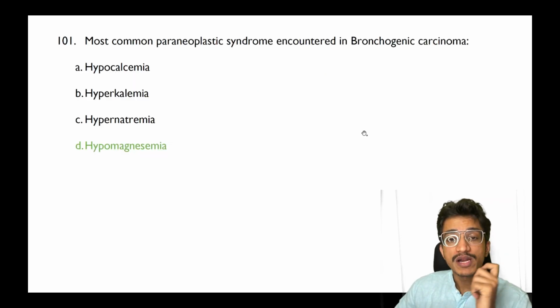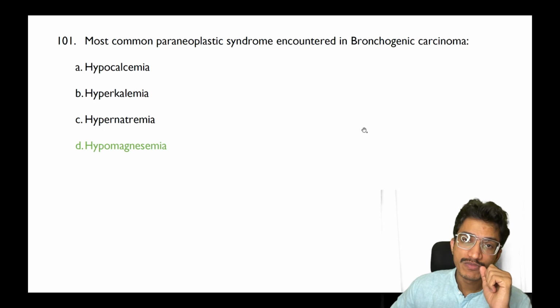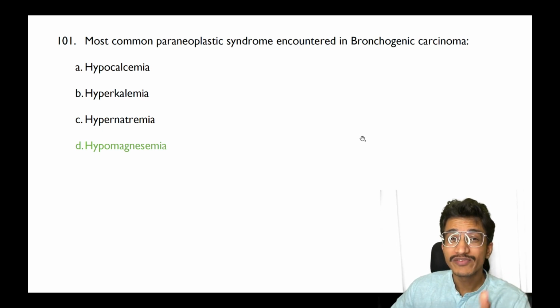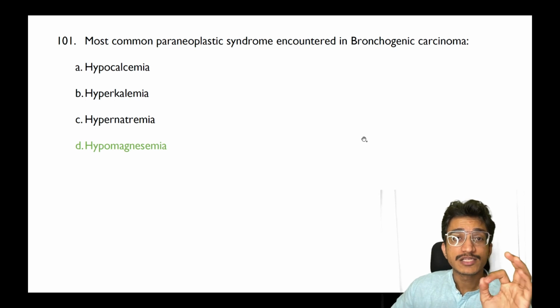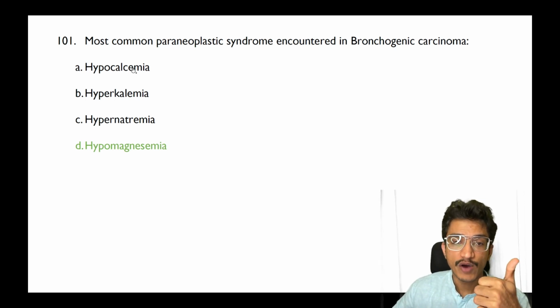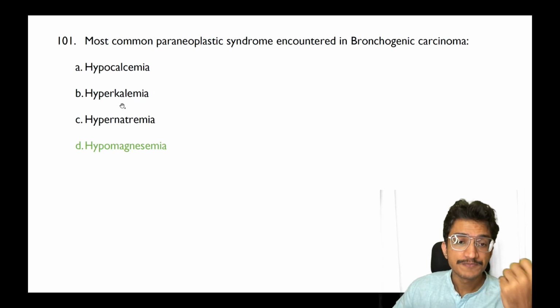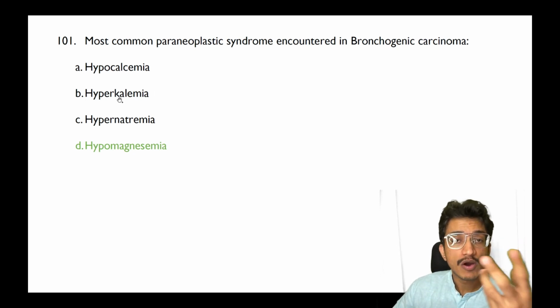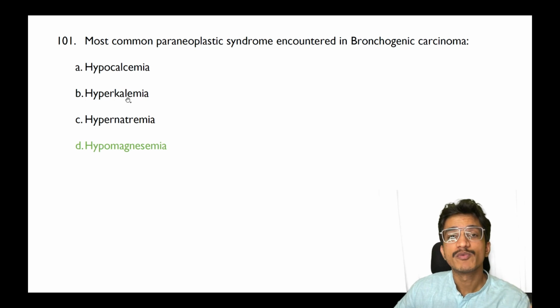Now the most common paraneoplastic syndrome is asked. What I found going through various books and articles is that it is associated with humoral hypercalcemia of malignancy, so A cannot be the answer. It is associated with a Cushingoid-like syndrome, so it is associated with more of hypokalemia, so even B cannot be the answer.